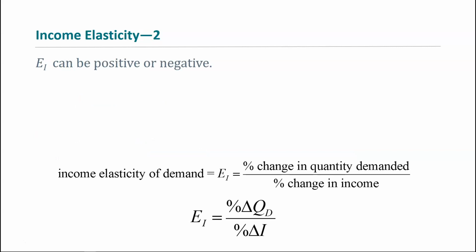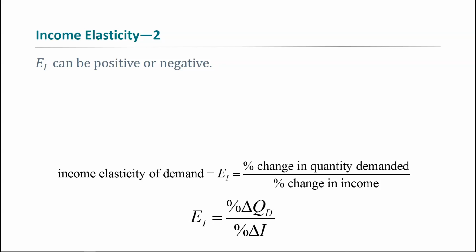So remember that with price elasticity of demand, we know that the elasticity will always be negative because it's calculated as percent change in quantity divided by percent change in price. And we know that if quantity goes up, price goes down. If quantity goes down, price goes up, which means that the top and bottom of that fraction always are going to have opposite signs. One will be positive, one will be negative, so the elasticity will always be negative. That's because of the law of demand.